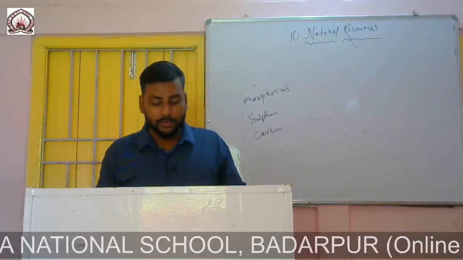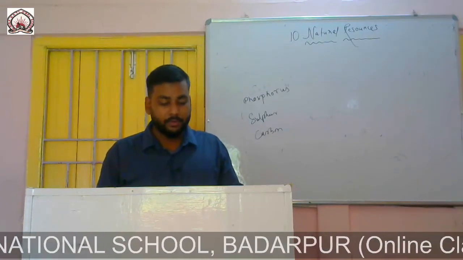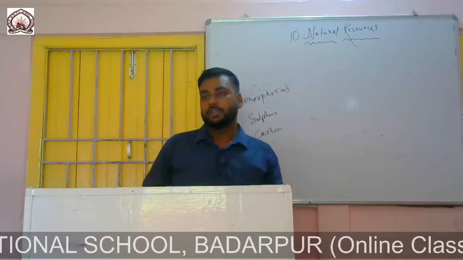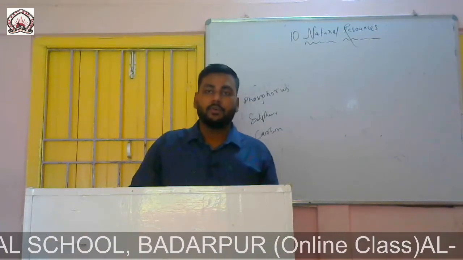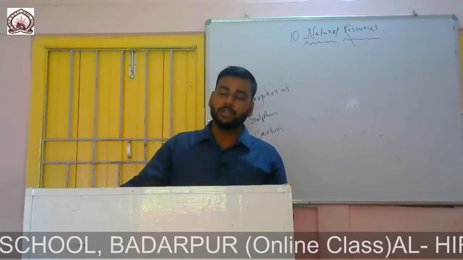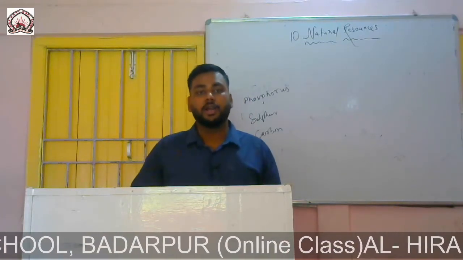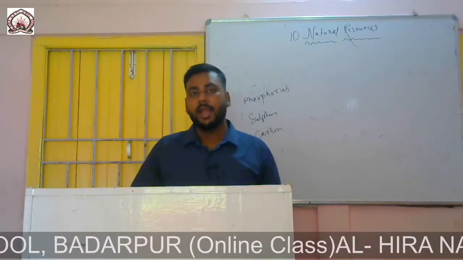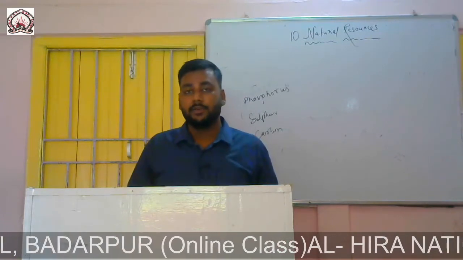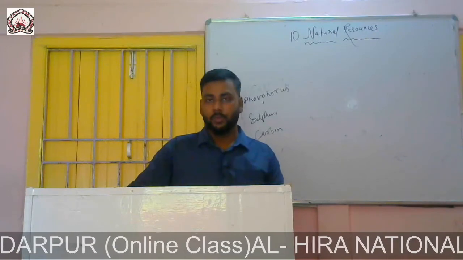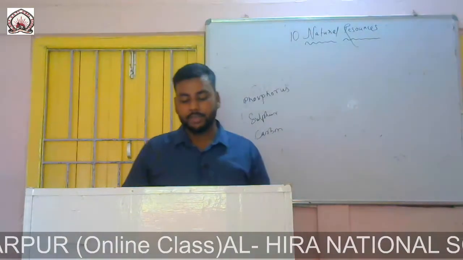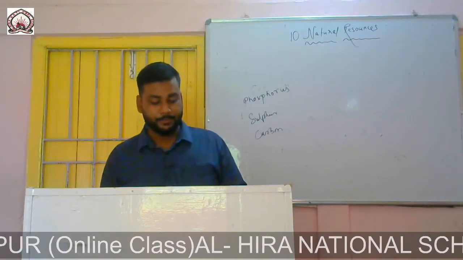We too need phosphorus for strong teeth and bones. We get it from milk, fish, meat, egg and pulses. So plants get phosphorus from the soil for their growth, and we humans also need phosphorus for strengthening our bones and teeth. And what are the sources of phosphorus for humans? These are milk, fish, meat, egg and pulses.